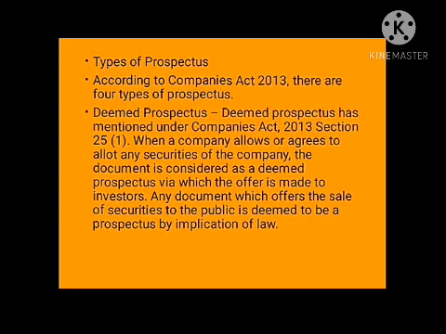Then next, moving to the types of prospectus. According to the Companies Act 2013, there are 4 types of prospectus. The first one here is the deemed prospectus. The deemed prospectus is mentioned under the Companies Act 2013 in section 25 subsection 1. It says that where a company allots or agrees to allot any securities of the company, the document through which the offer is made to the investor is considered as a deemed prospectus.